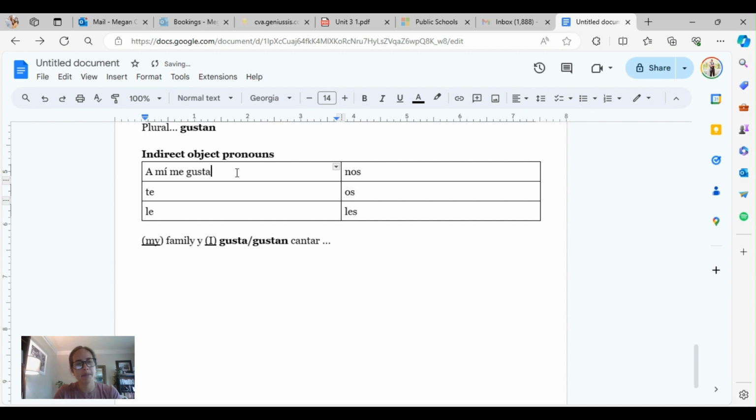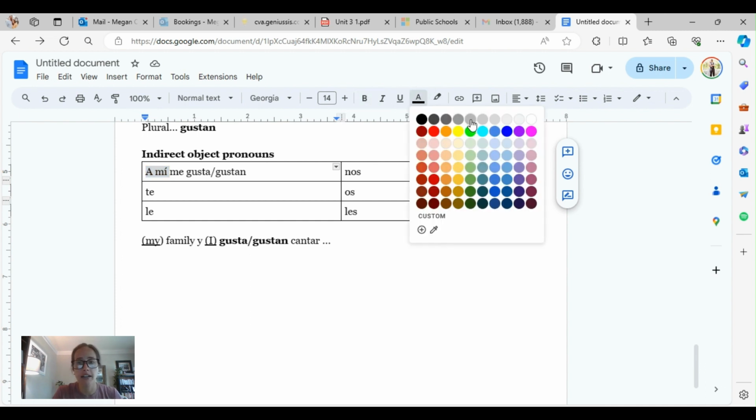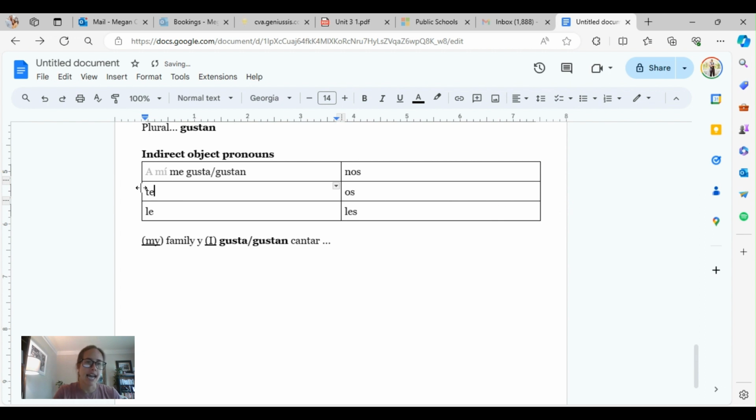Okay, and again, this could be gusta or gustan. This part is not necessary, but if you're going to clarify, then include it. Now, if you want to give emphasis to, well, I don't like it, but you like it, a ti te gusta or gustan, that would work. Again, don't need this part, but you could.